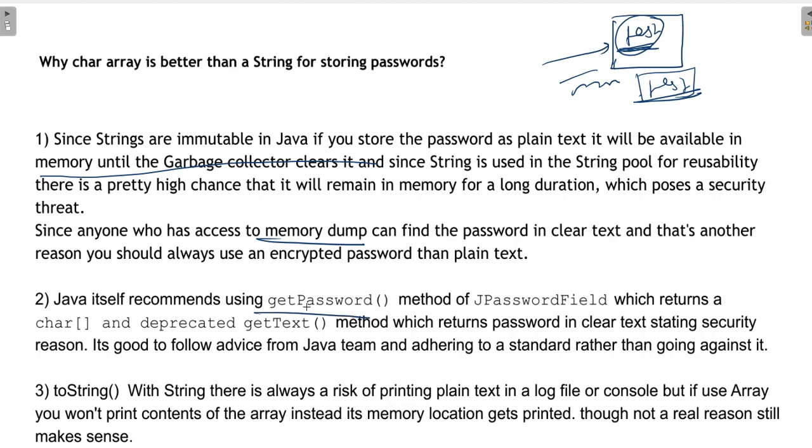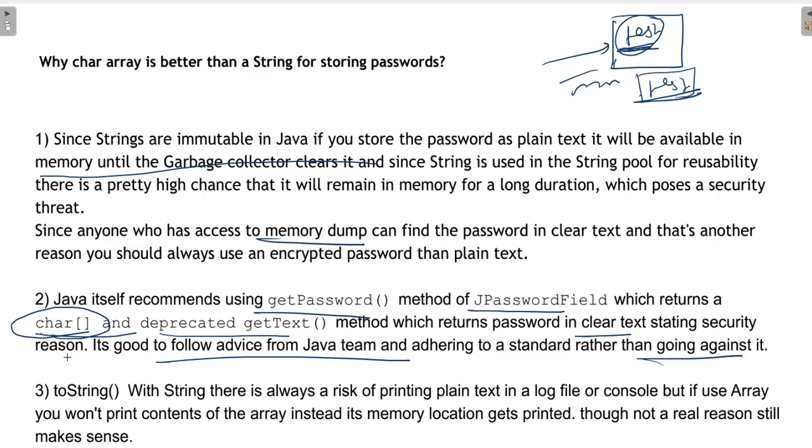Second thing is we have to follow the recommendation given by Java, because in Java the JPasswordField has a getPassword method which returns a character array, and a deprecated getText method which returns the password in clear text. getText was returning the password in clear text, but now they have brought one more method, getPassword, which returns a character array. So it's good to follow the advice from the Java team, adhering to the standard rather than going against it.